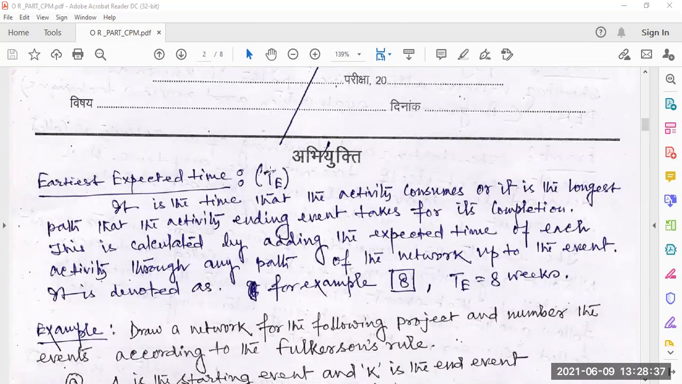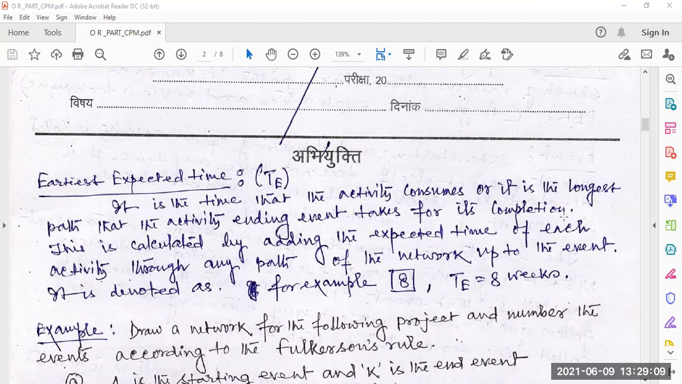Earliest expected time, that is TE. Previously it was earliest time and expected time. Now it is earliest expected time, that is capital T suffix capital E. It is the time that the activity consumes, or it is the longest path that the activity's ending event took for its completion.